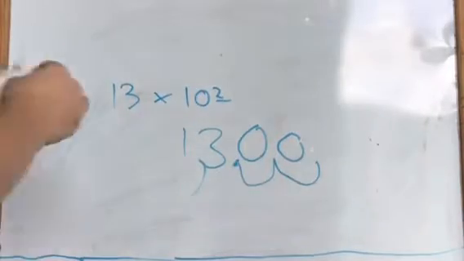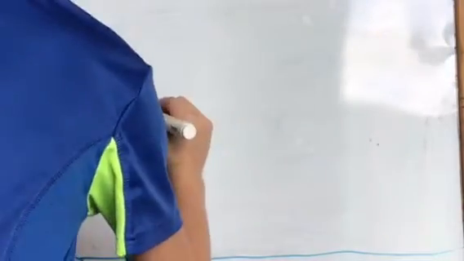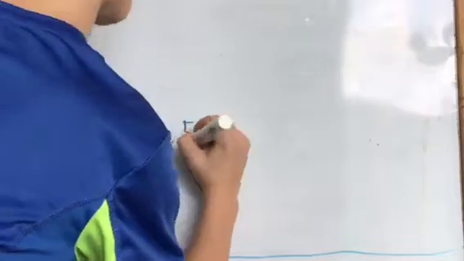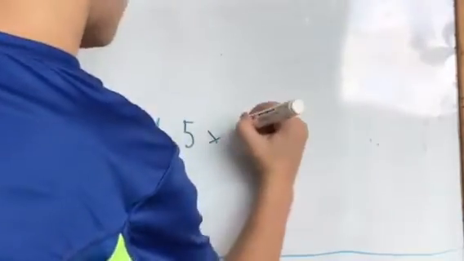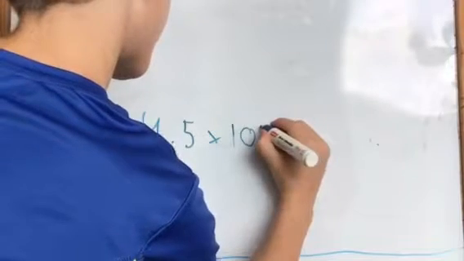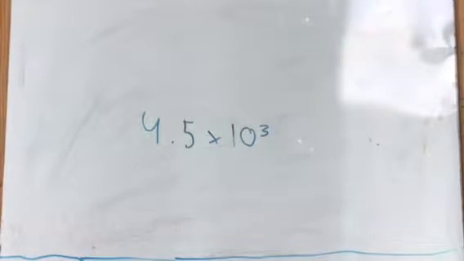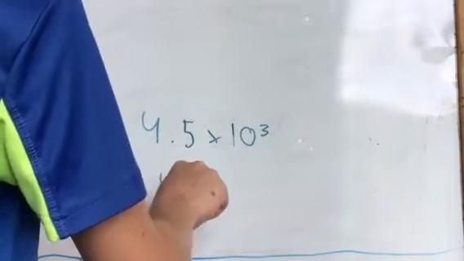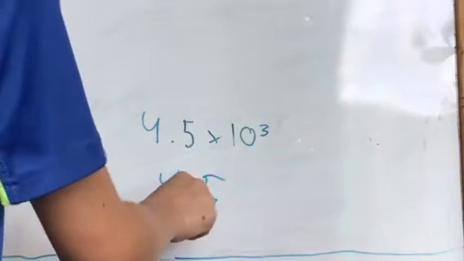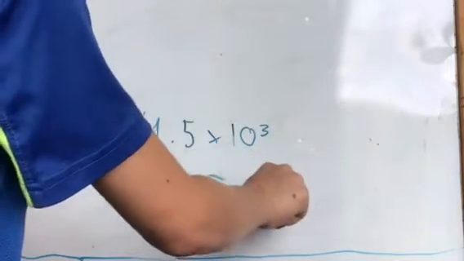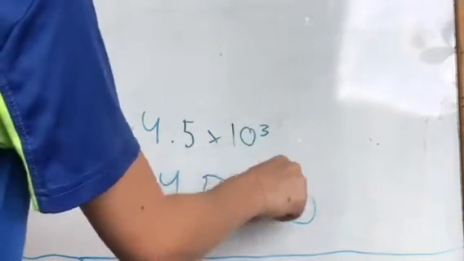And now let's do multiplying with a decimal number, for example 4.5 times 10 to the power of 3. That problem means, remember, we take the decimal point and move it 3 times to the right, like we did before. So you take 4.5, and you move it 1, 2, 3, and you fill in these extra places with zeros.